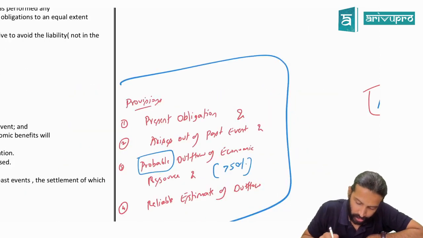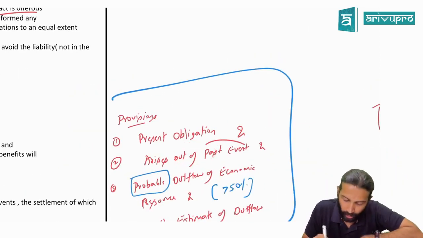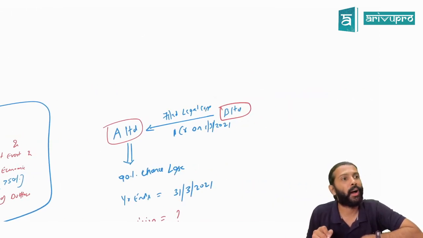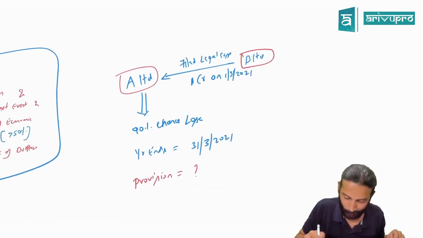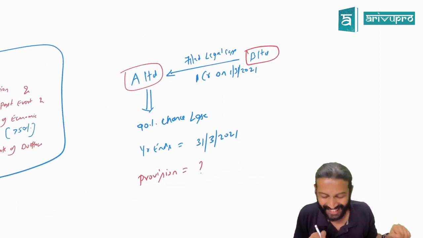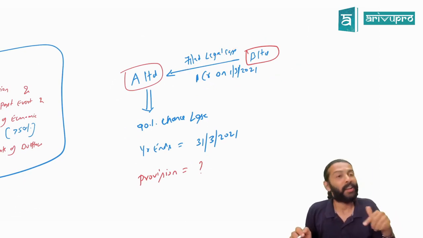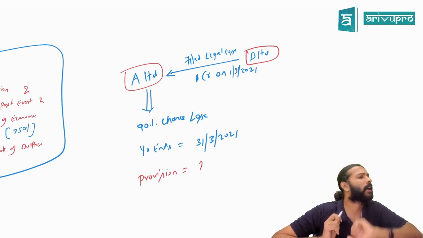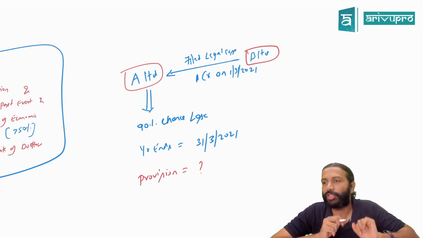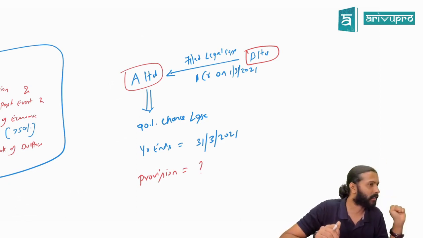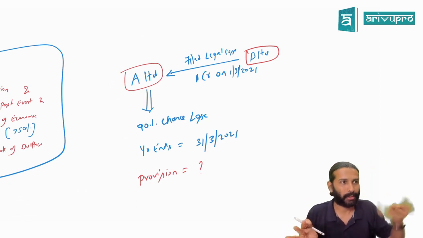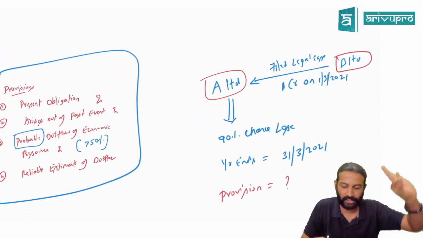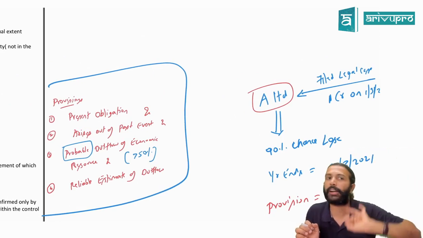Now, second condition, sir: this obligation is arising due to what? A past event. Why? B Limited filed a case. Why did B Limited file a case here? Because B Limited is arguing that A Limited has stolen its patent. Has A Limited already stolen it? Meaning, has the event already passed? Yes. So it is arising due to a past event. So, is the second condition satisfied? Yes. Can we go for the third condition?